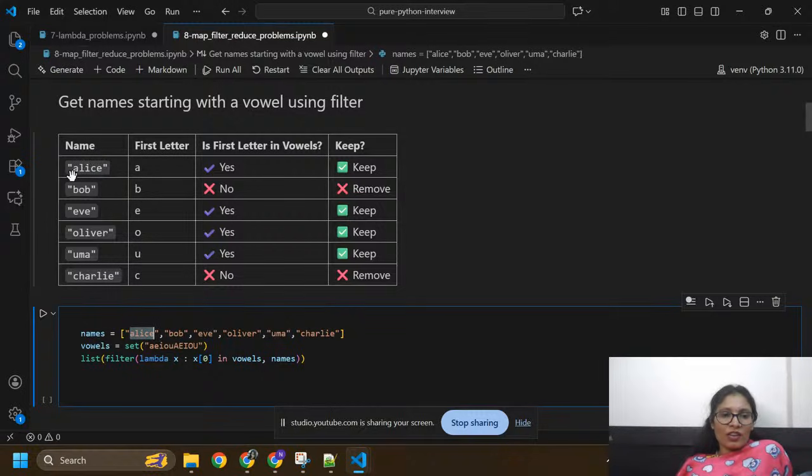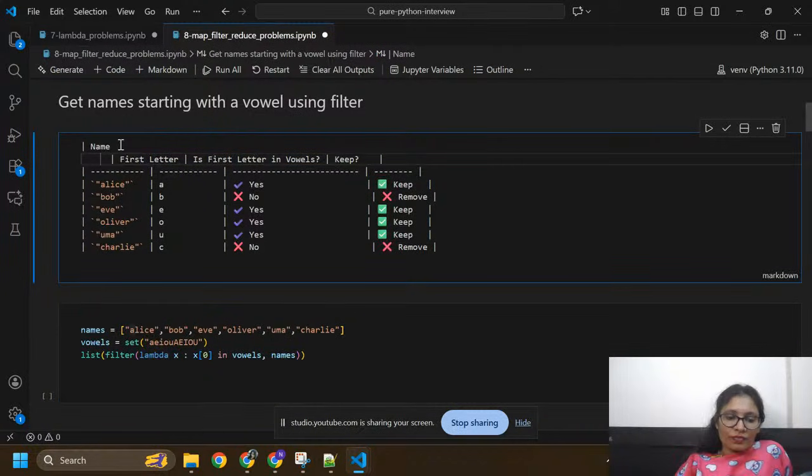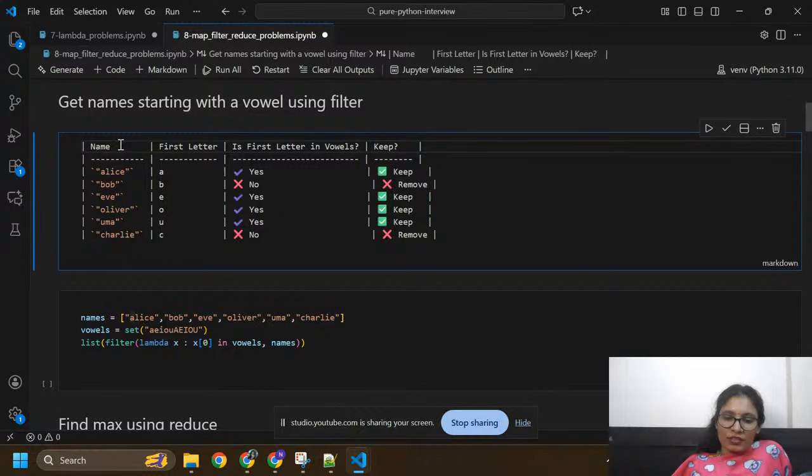Now I'm going to take index 0, because we are going to check whether the first letter starts with a vowel or not. So from alias I need to take a at index x of 0, at index 0 I have a. This is the first letter, this is x.